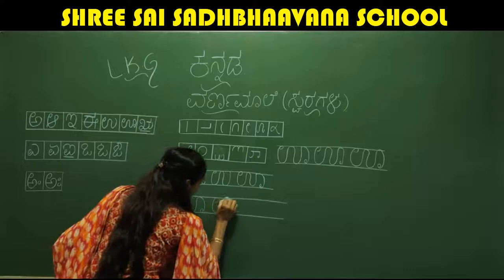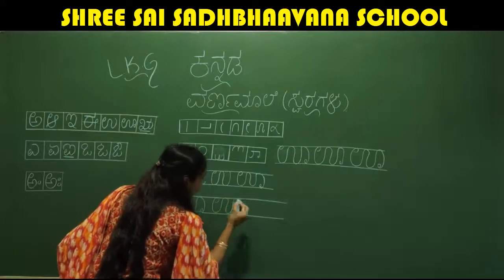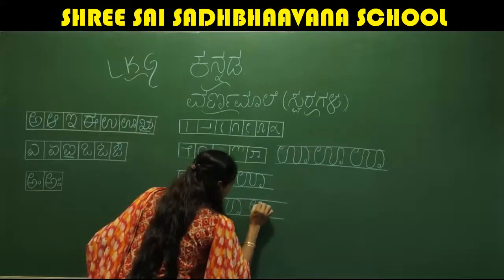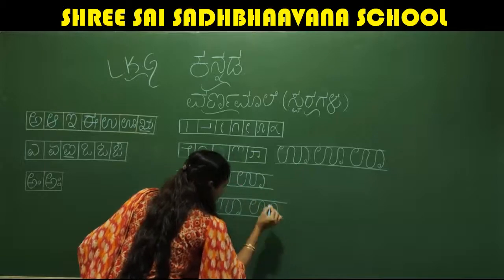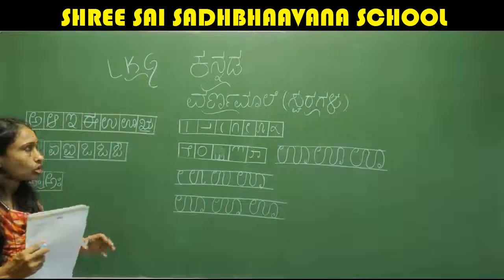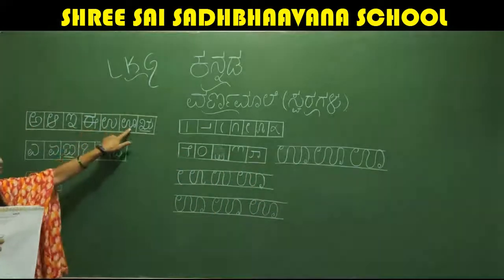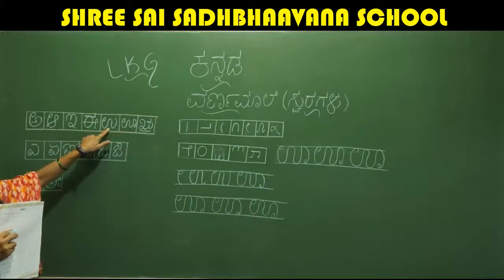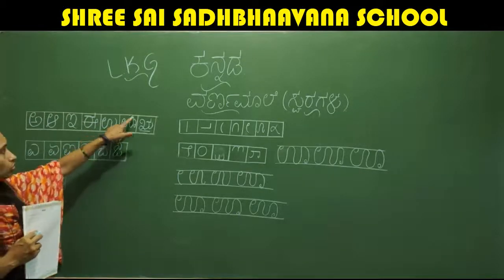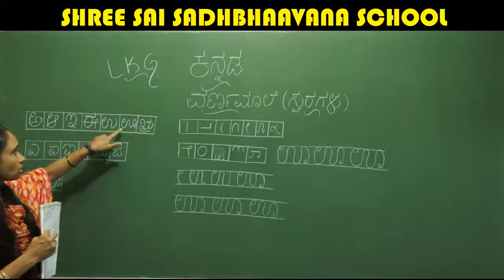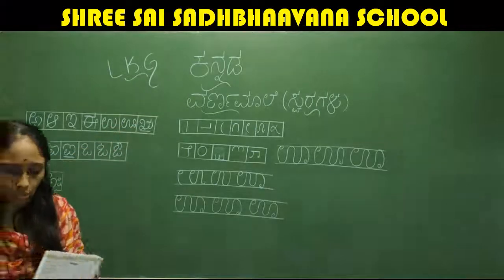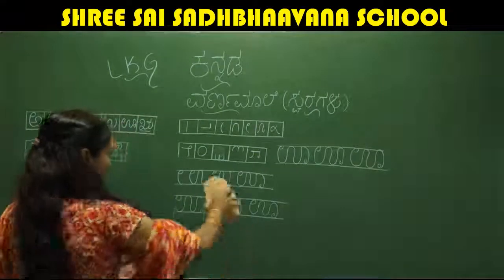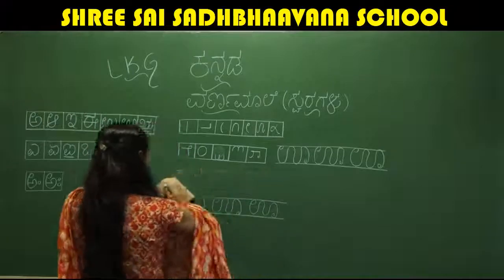It should not lift your hand continuously. You have to write. This is ooh. If we write only this, it is ooh. If we attach one more stroke like this, then it is ooh. Okay. The next we have is letter ru.